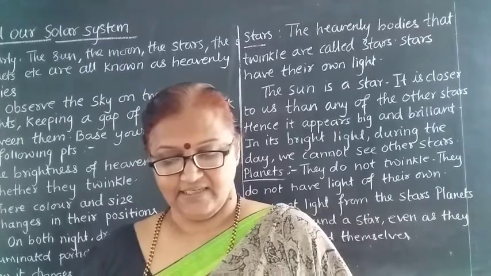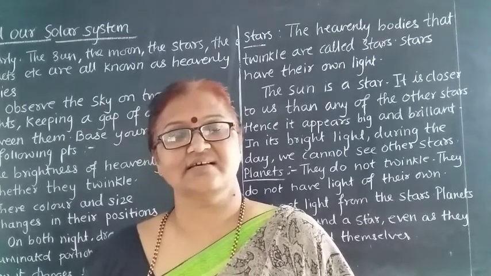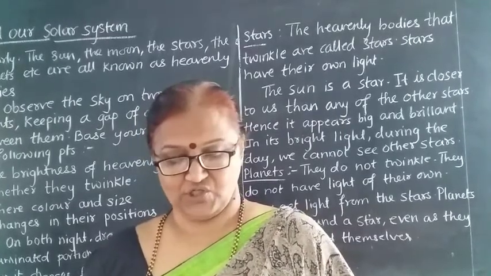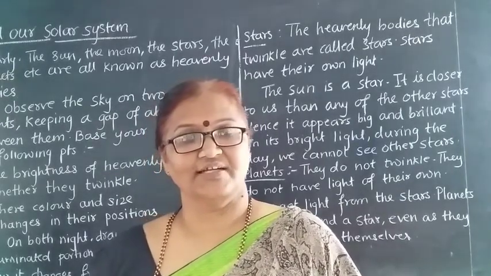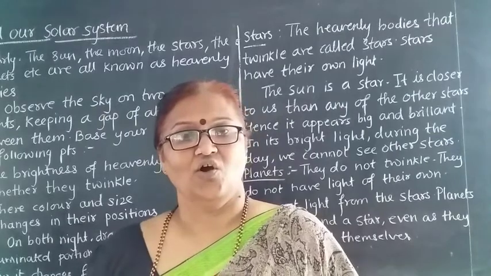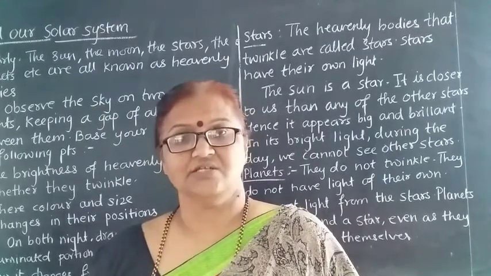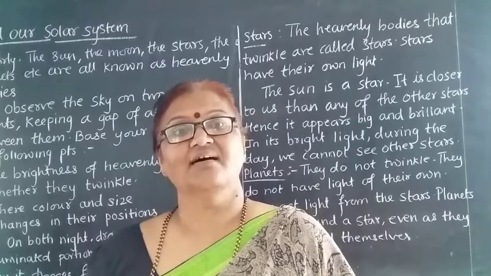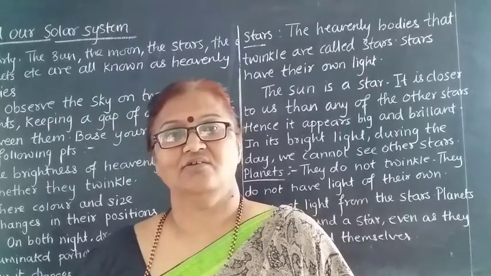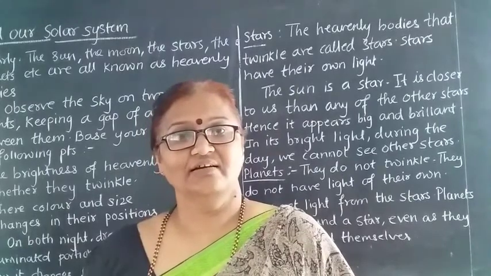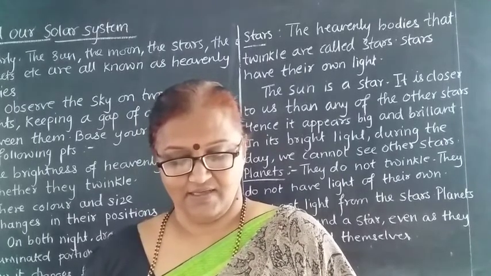Then see, its movement around the sun is called the revolution of the earth. What is it called? Revolution of the earth. When the earth moves round the sun, that is called a revolution of the earth.